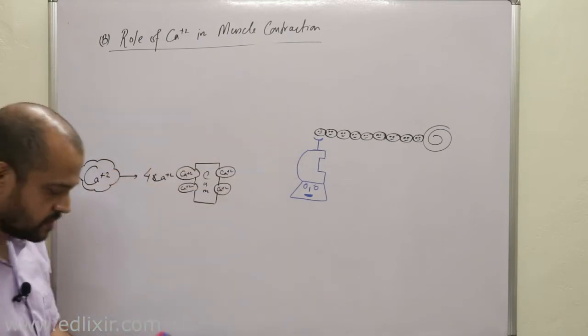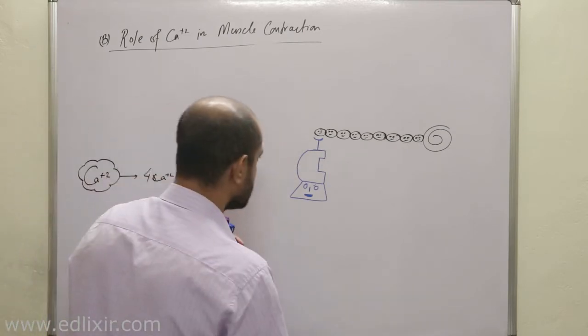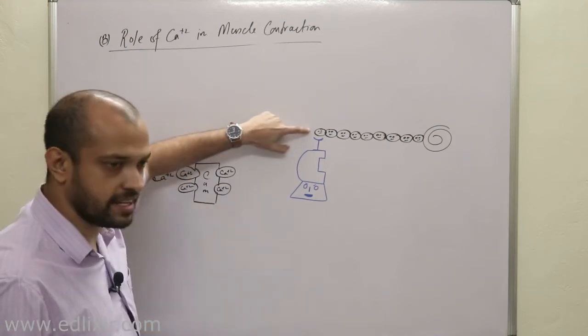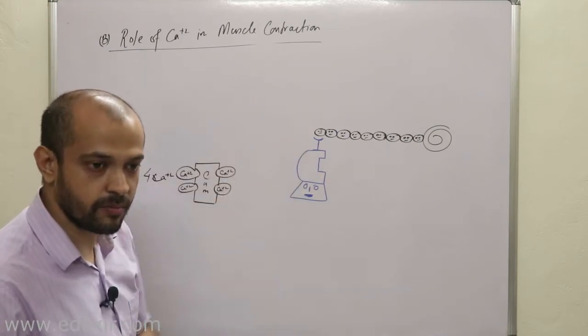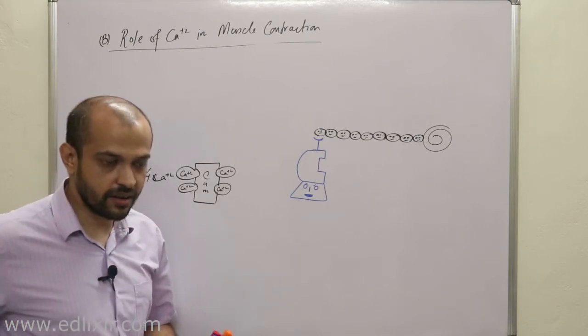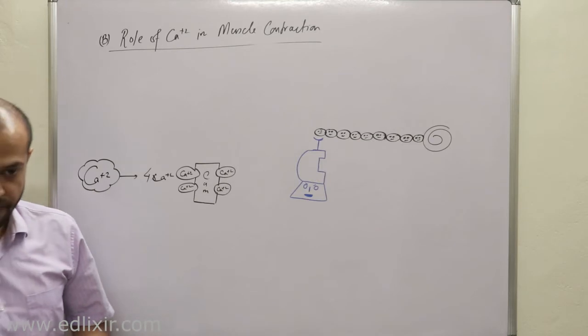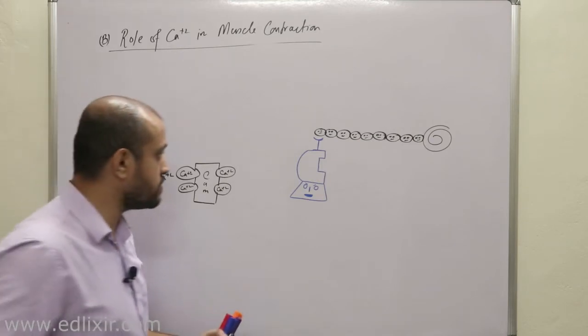What this protein is doing is inhibiting actin so that it cannot interact with myosin molecules.